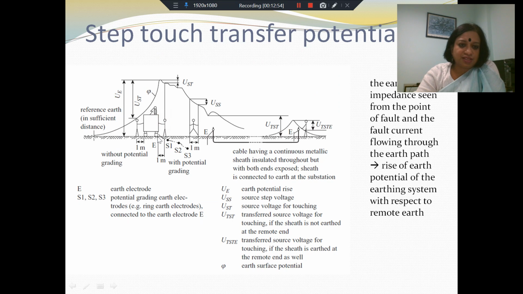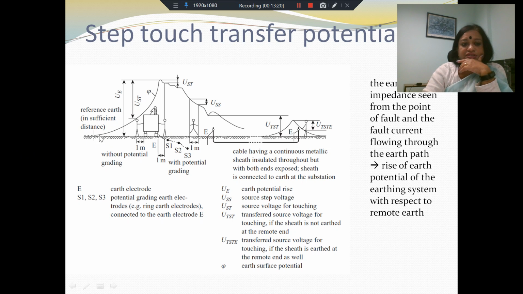So let's say this is the point where you have earthing, and let's say you do not have any potential grading. So this is your earth electrode and a current is flowing directly to ground. Because of that, if you do not have any potential grading, you will see a rise in the potential of the various points of the earth system with respect to the reference earth.